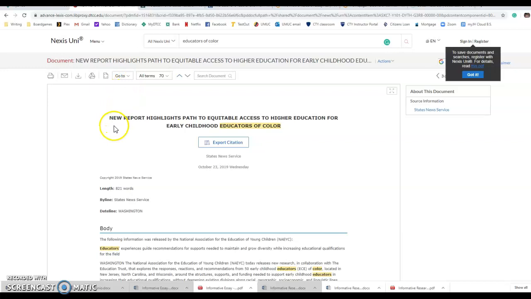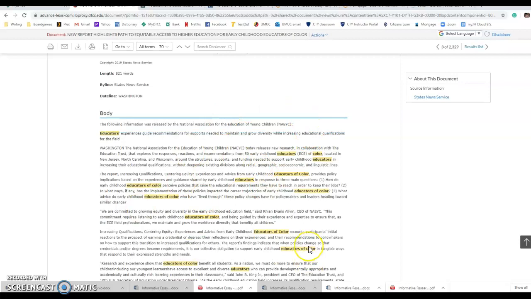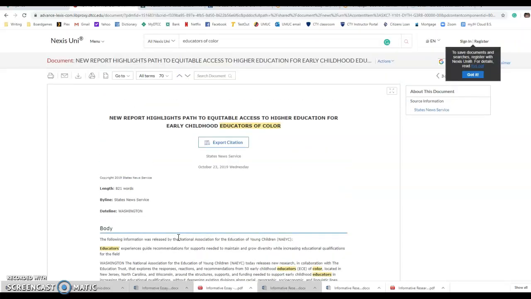Again, now that I'm looking at it, I'm wondering if this report would be that helpful. It includes a path to equitable access to higher education for early childhood educators of color, which is good. So it is a plan, I think, for recruiting educators of color. So maybe there might be something in here to support my claim. But I would have to read it and really see if it was relevant in supporting my point of view.